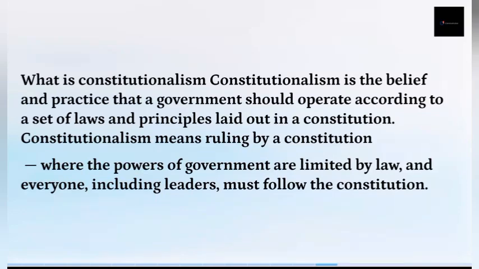Those laws laid down in the constitution govern how powers are exercised. Constitutionalism places limits and sets rules for those powers to be exercised. So the idea is that the power of government should be limited and must be exercised according to the constitution.